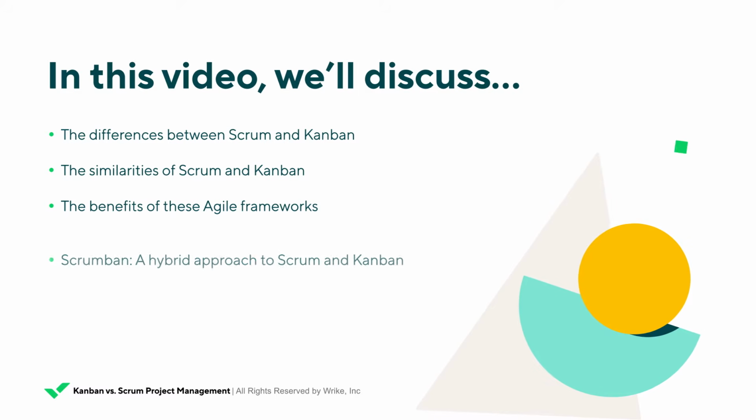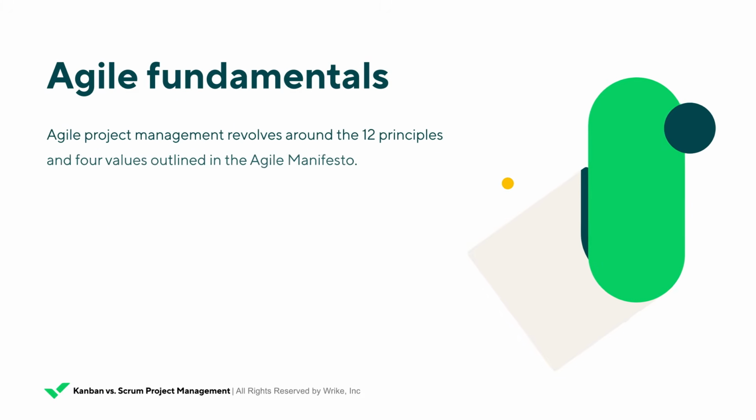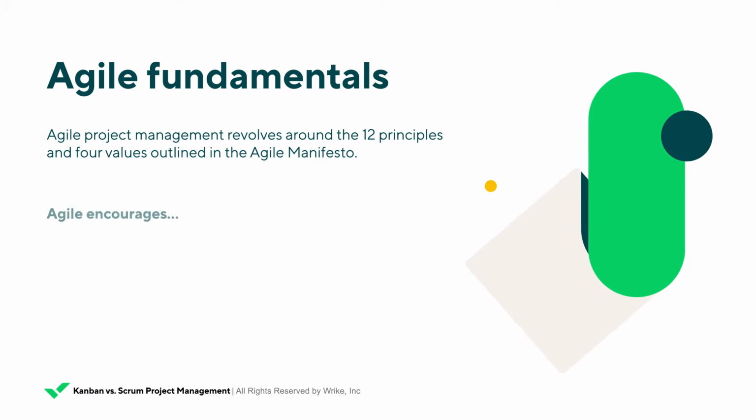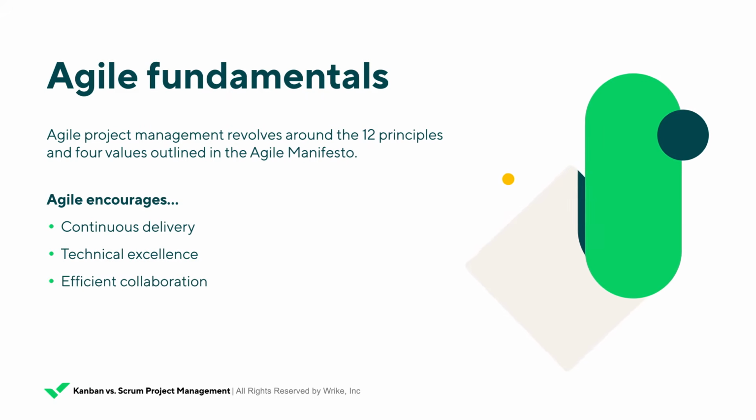We'll also discuss Scrumban, a hybrid approach that combines aspects of these two unique Agile frameworks. The origins of Agile project management revolve around the Agile Manifesto, a set of 12 principles and 4 values that encourage continuous delivery, technical excellence, and efficient collaboration. Agile principles can be adapted across industries and team sizes. Depending on the team and project, Agile can be interpreted and implemented through frameworks like Scrum and Kanban. Kanban and Scrum execute Agile in contrasting ways, through their own specific workflows and processes.